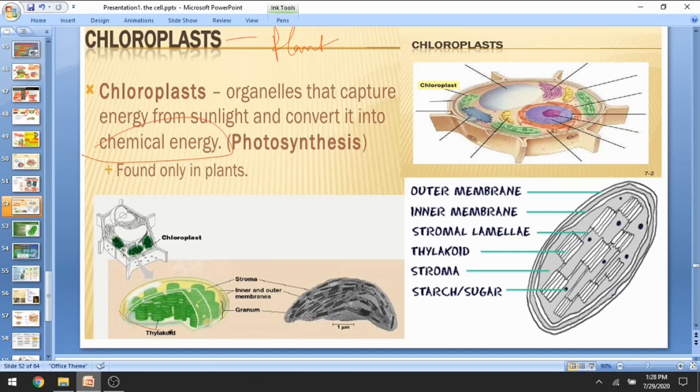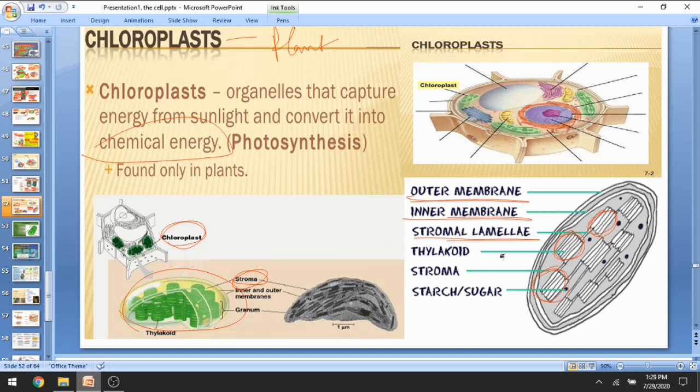If we look at this diagram carefully, chloroplasts are the green pigments and they are made up of stroma, a gel-like structure within the cytoplasm. The chloroplast is also membrane bounded. They have an outer membrane, they have an inner membrane, and they have stromal lamella that join grana. These cassettes are known as grana that actually absorb light.